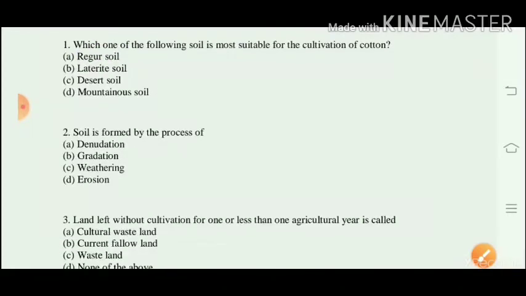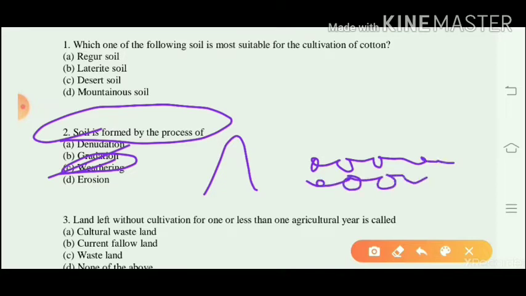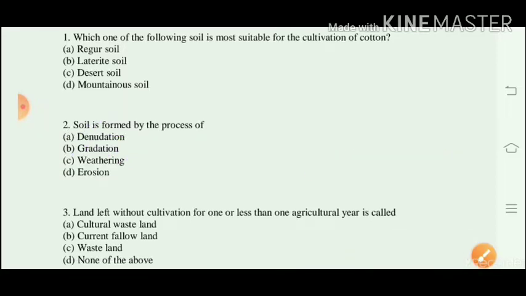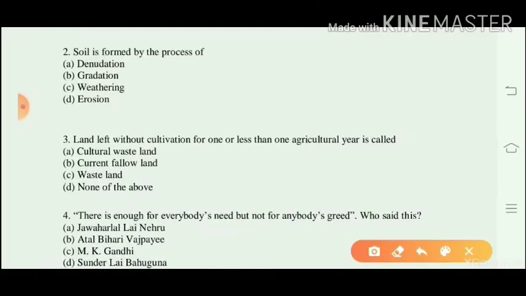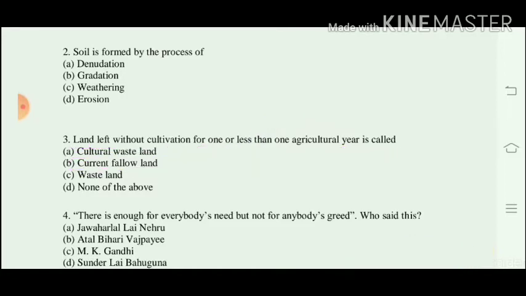Question number 2. Soil is formed by the process of weathering. In weathering, a big piece of rock will be disintegrated into small pieces of rocks, which will further help in the formation of soil. Question number 3. Land left without cultivation for 1 or less than 1 agricultural year is called current fallow land.